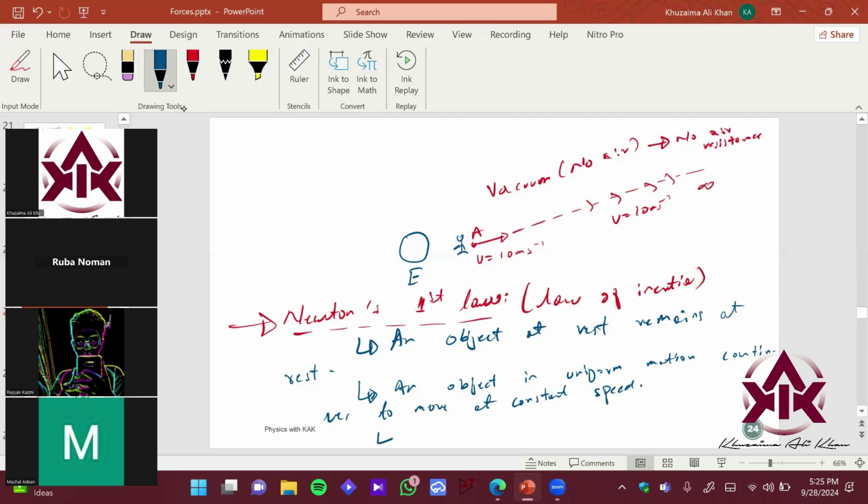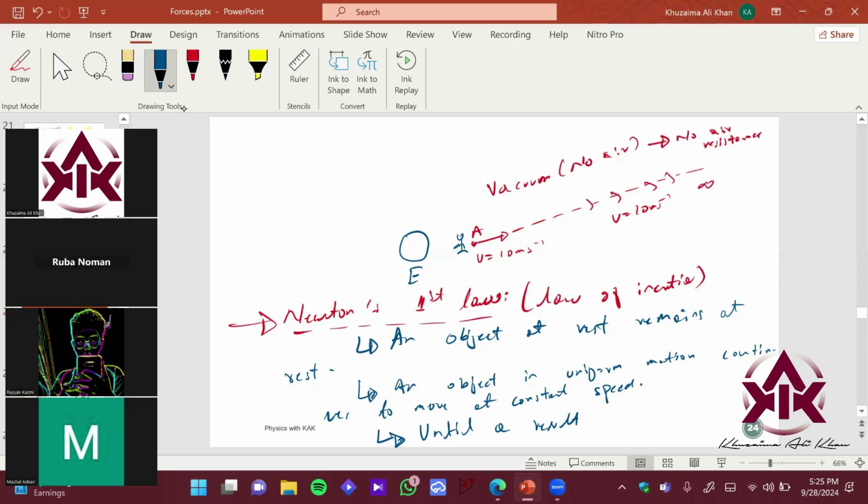Now, this is the interesting point. Until a resultant force acts on it to change its state. Okay. So this point is pretty important over here. This particular point is pretty important.